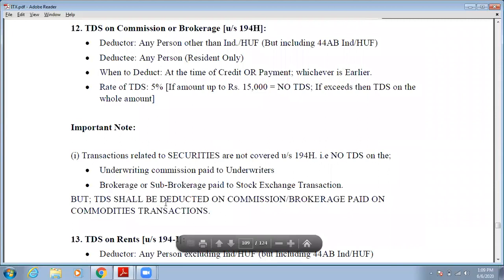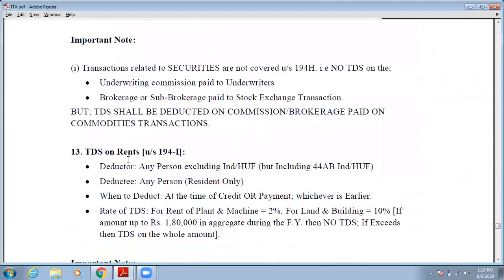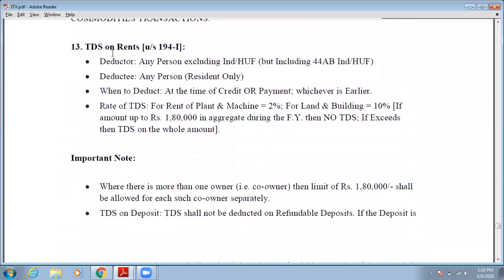Okay, but TDS shall be deducted on commission and brokerage paid on commodities transactions. If you are paying commission and brokerage on commodities transactions to a person who is running a business of commodities transactions, then in that case you have to deduct the tax. But on these two, brokerage and commission, no TDS will be deducted. Okay. The next provision is TDS on rent.